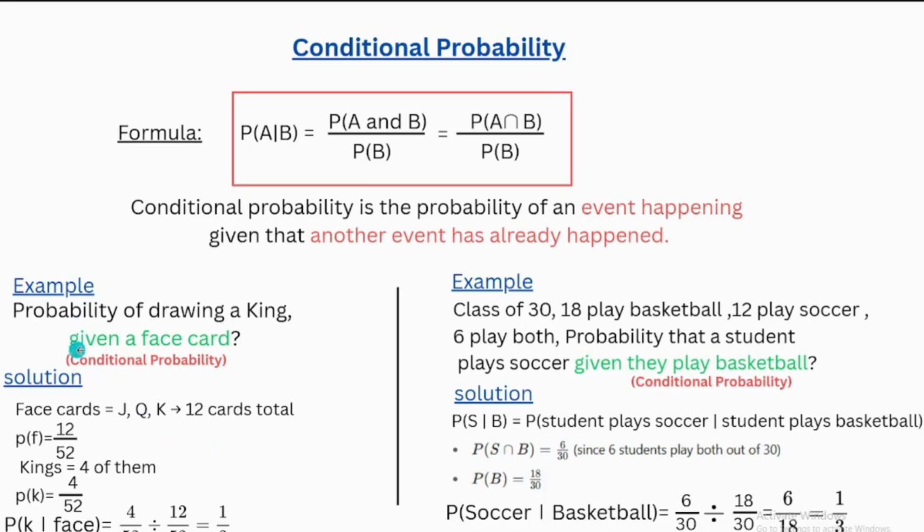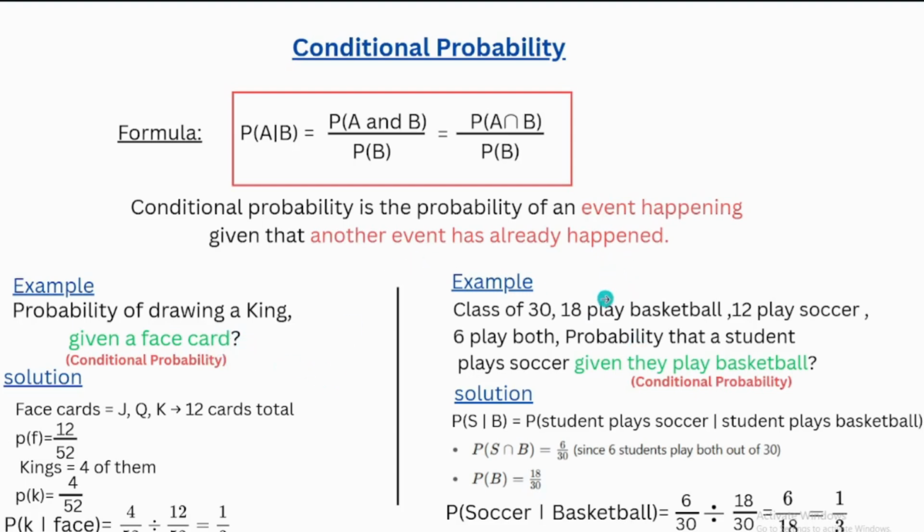This word, this sentence here, is the key to know this is a conditional probability: given that, or given the event. This is the keyword of conditional probability.